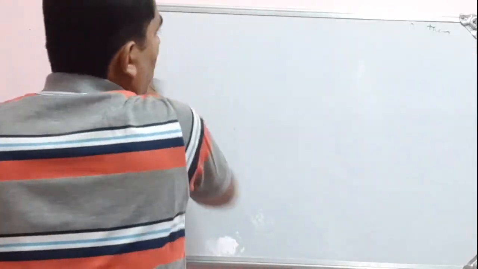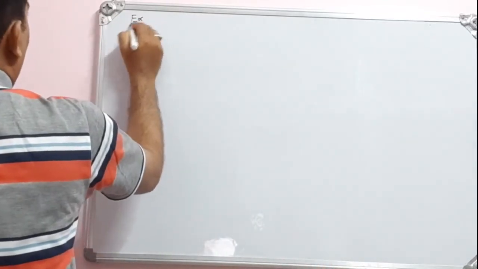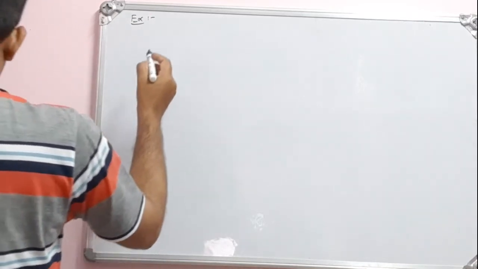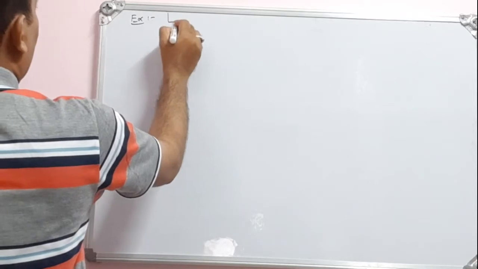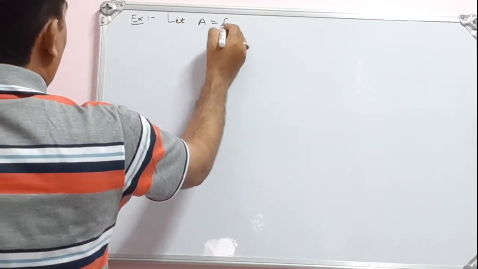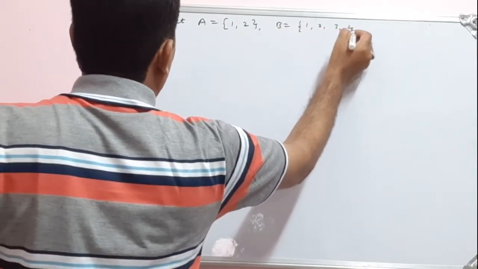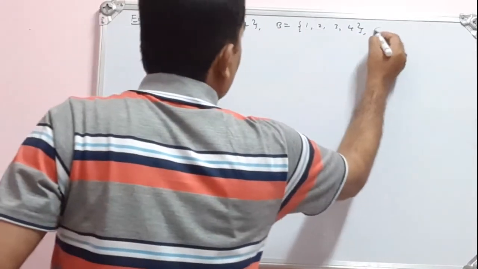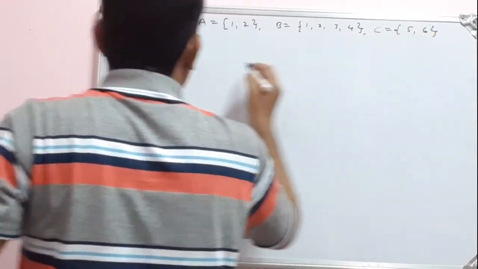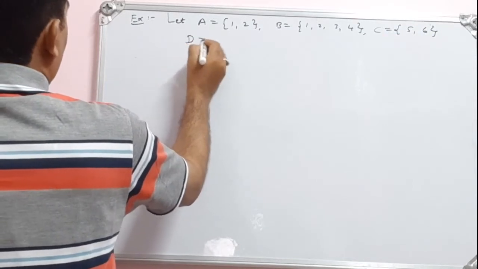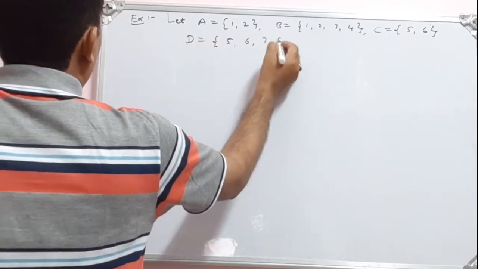Okay, let us take another example on Cartesian product. See, let A be equal to {1, 2}. Then another set B is {1, 2, 3, 4}. Then C is {5, 6}. And another set D is given, {5, 6, 7, 8}.